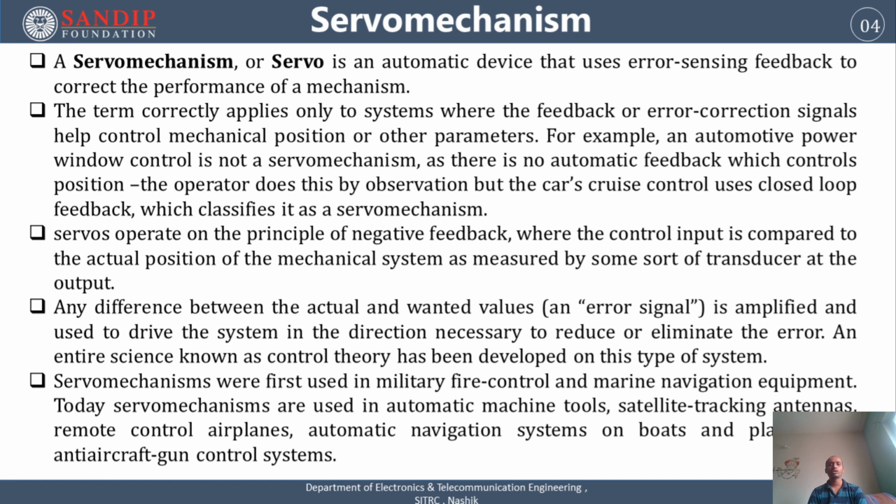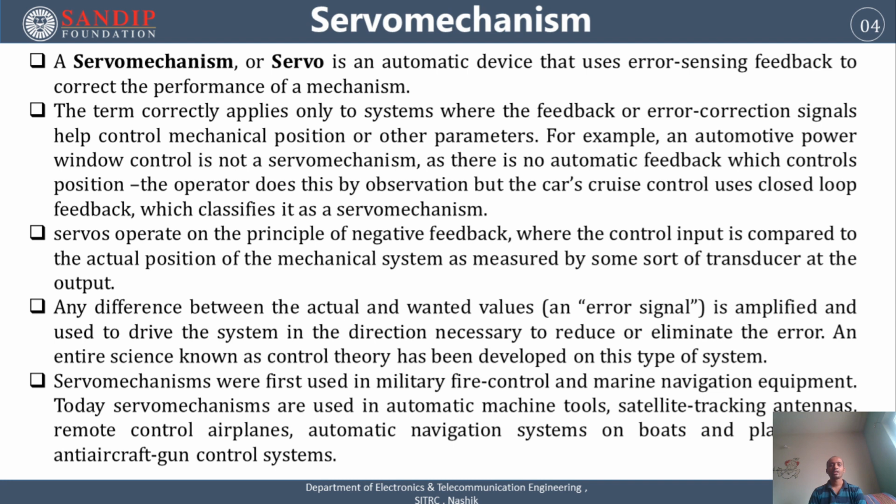These servos operate on the principle of negative feedback, where the control input is compared to the actual position of the mechanical system as measured by some sort of transducer. In a servo, the most important part is the comparison of the control input with the actual position of the mechanical system.